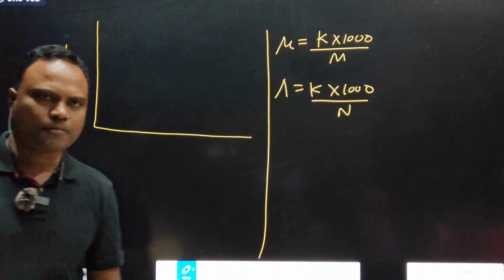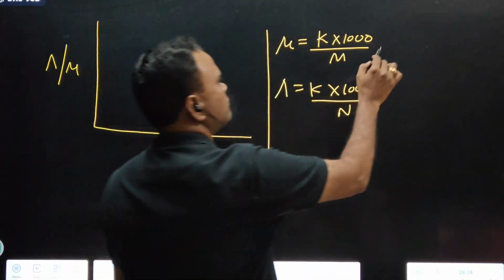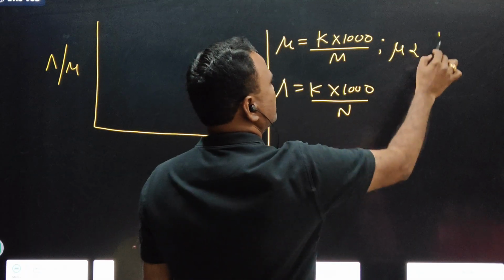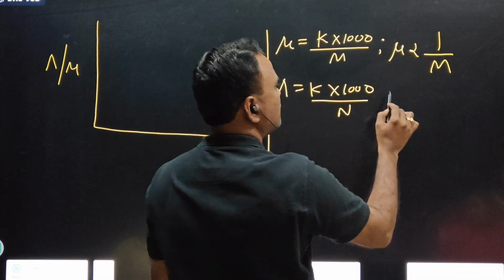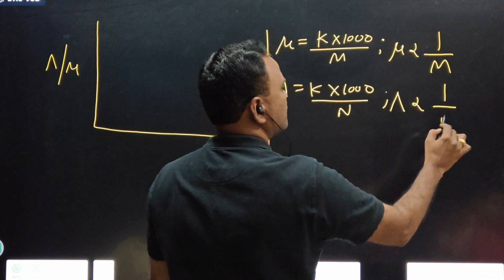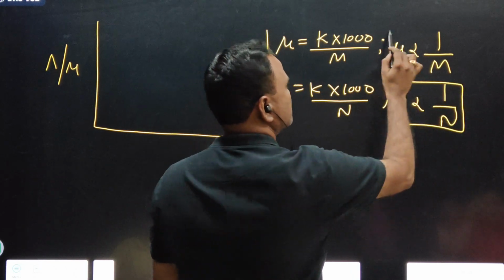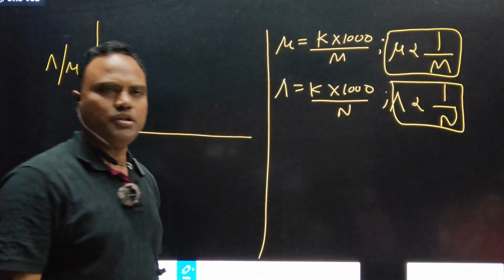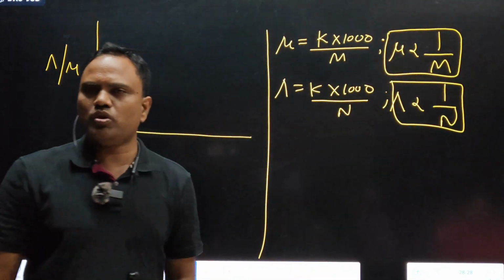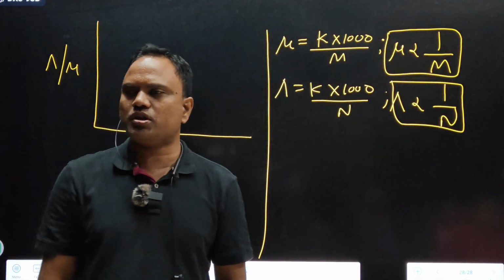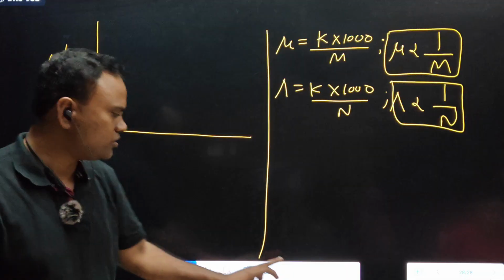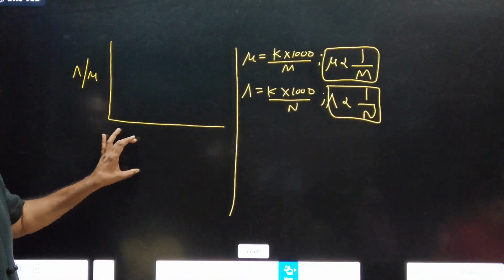By using this formula, tell me what is the relation between mu and molarity, and lambda and normality. Direct or inverse relation? See this? Inverse relation. Mu, molar conductance, is inversely proportional to molarity. Equivalent conductance is inversely proportional to normality.